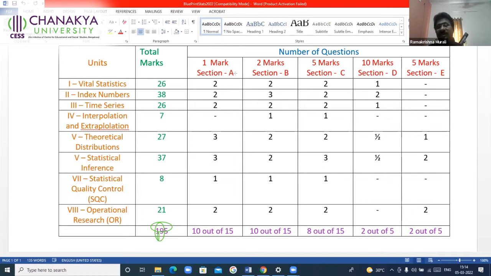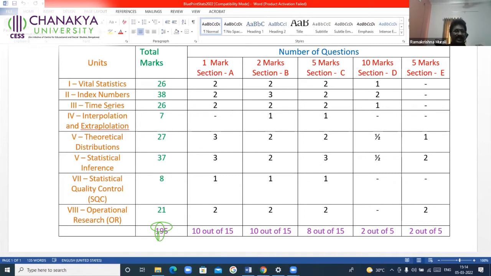How will the questions be asked? Exactly the same way as you will have in the question paper. I will show you even the model paper prepared by the PU board. So you will have 1 mark 2 questions, 2 marks 3, 5 marks section C you will have 2, section D 2, which carries 10, and section E, you will not have any problems.